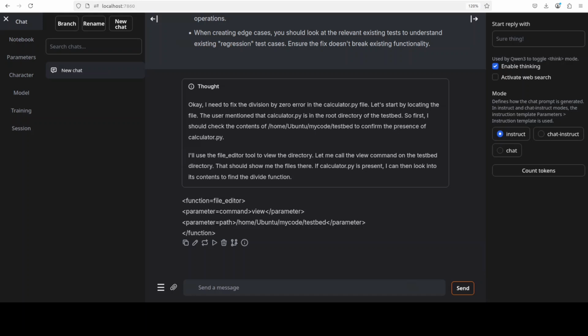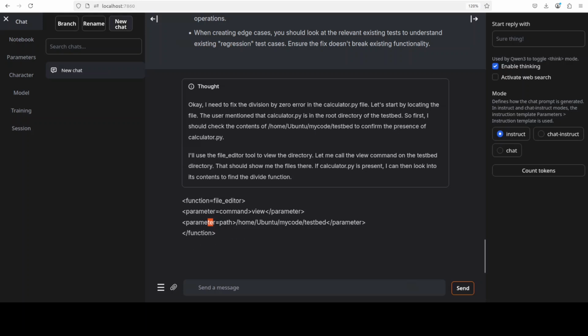So the model has shown good reasoning about the problem, correct interpretation of the available tools, proper function call syntax, and it has followed the whole prompt guidance to use all of these parameters and stuff. And then you can of course randomly change it to anything you like.